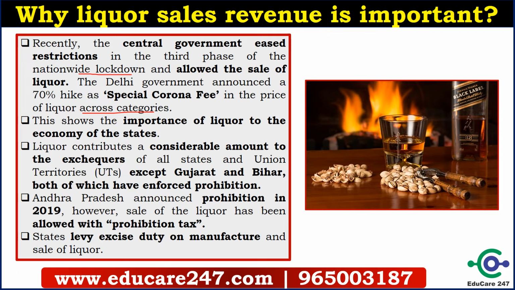Liquor contributes a considerable amount to the exchequer of all the states and union territories except Gujarat and Bihar, because they have enforced prohibition across the state. Andhra Pradesh also announced prohibition in 2019, but the sale of liquor has been allowed with a prohibition tax.